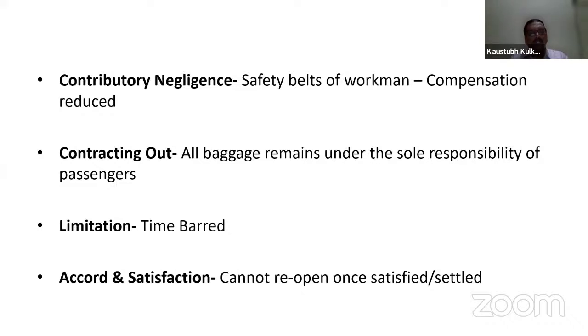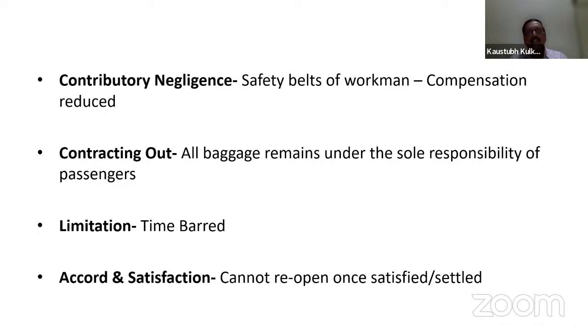Now, contributory negligence. This is also a defense. This is very important because due to contributory negligence, the compensation is reduced. How is the compensation reduced in the case of a workman's compensation policy? If the workman suffers an injury, definitely there will be legal liability in question, and the workman will ask for compensation from the owner.